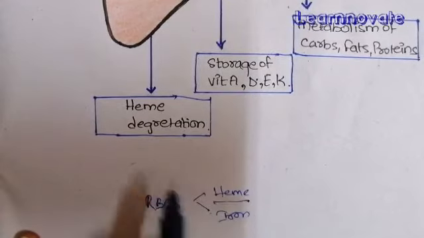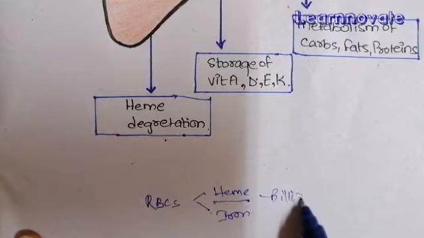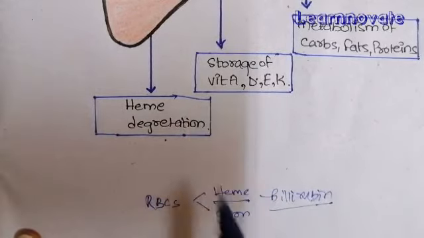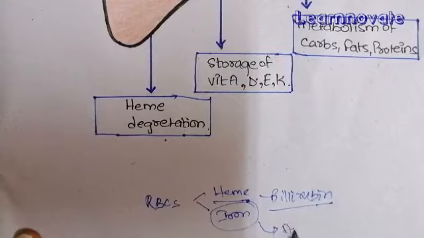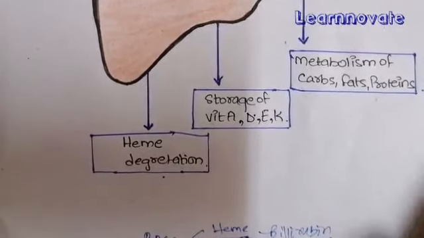This heme is degraded to form bilirubin, which is a pigment. This bilirubin is produced in the liver by the degradation of heme, while the iron that remains is stored in the liver in the form of ferritin or apoferritin. So this ferritin is stored in the liver. So the liver is important for heme degradation.